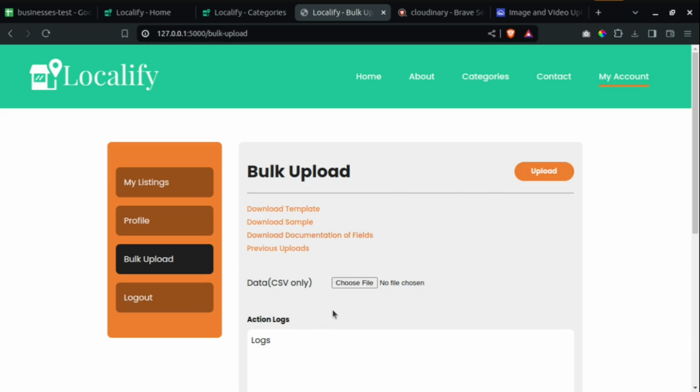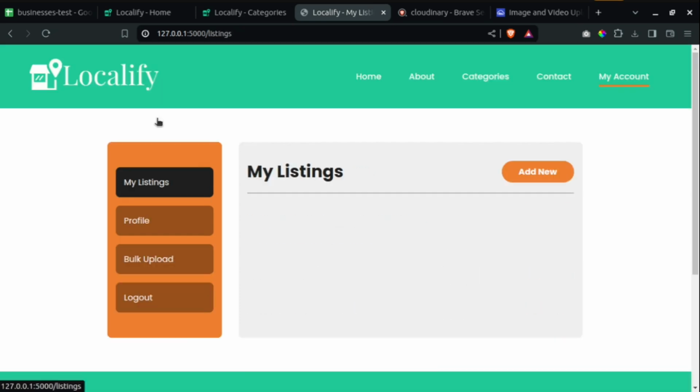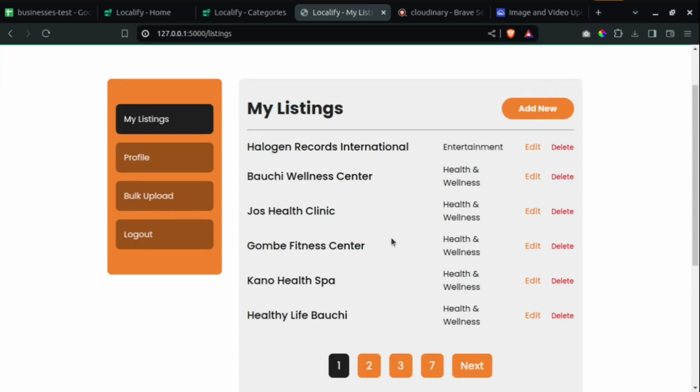Now to show you that the businesses we uploaded are in the system already, if I go back to my listings, you can see all the businesses that we created. I think I have 6 per page.